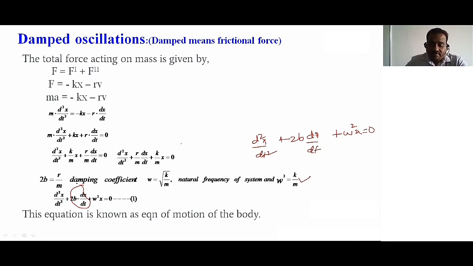So why are we writing this extra term here? Due to the frictional force, that is 2b dx by dt, the extra term. Removing that 2b dx by dt, that is removing frictional force, we get the simple oscillator. The damped equation is d square x by dt square plus 2b dx by dt plus omega square x is equal to 0. That is equation number 1.